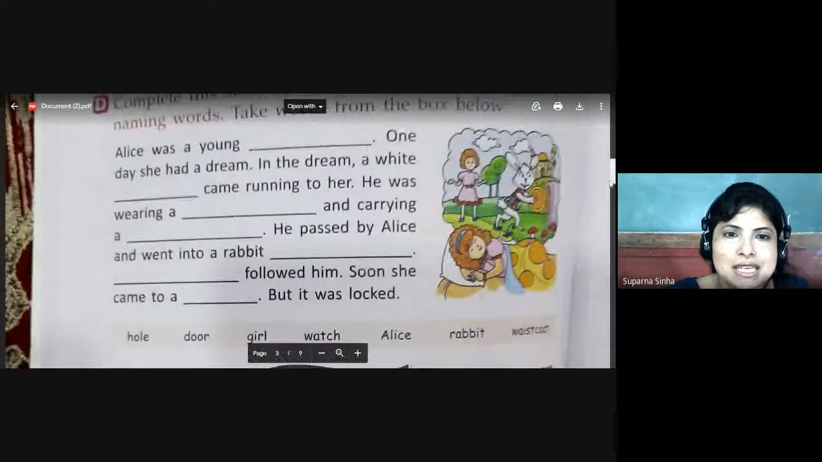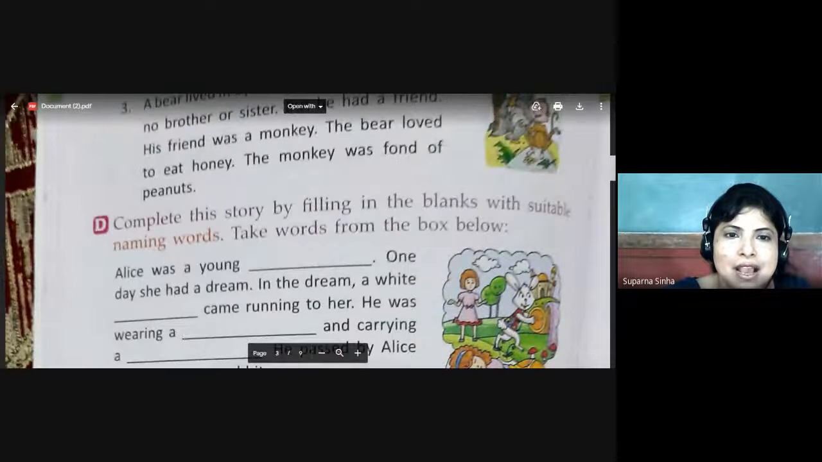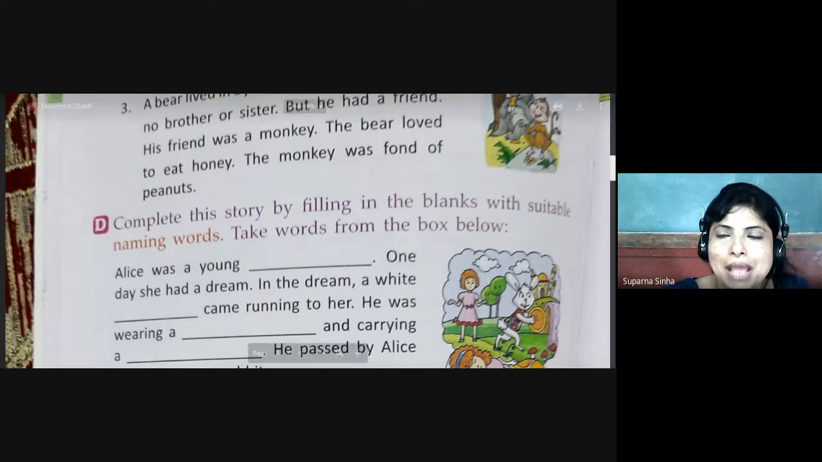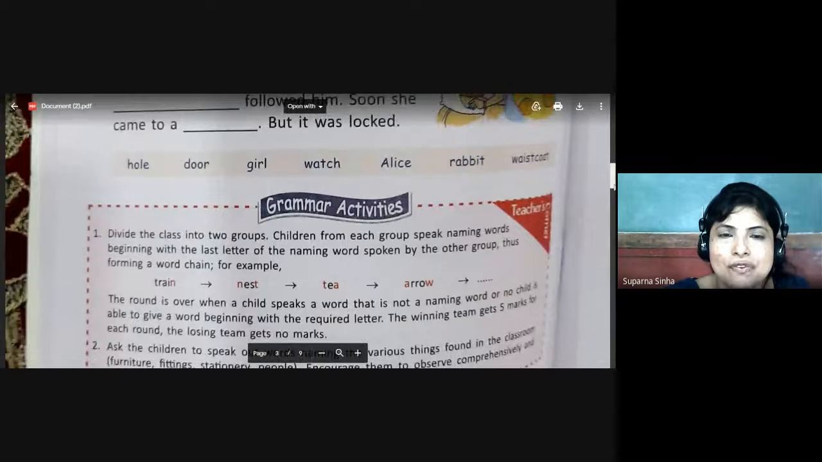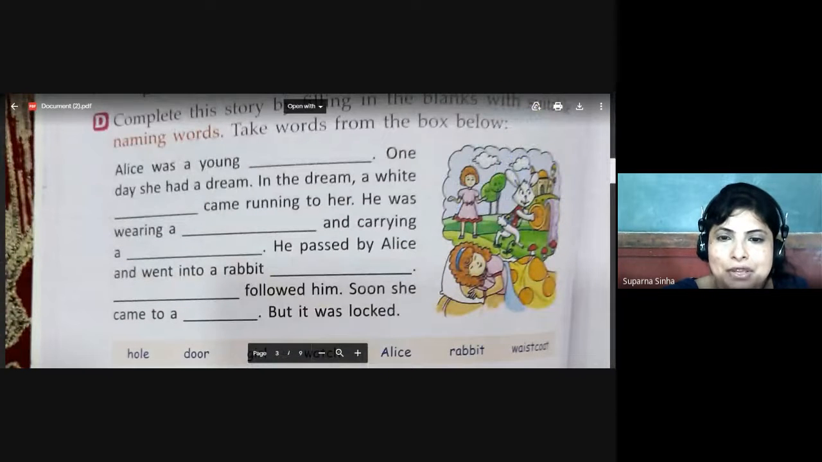Now number D. Complete the story by filling in the blanks with suitable naming words. Take words from the box below. Again, complete the story by filling the blanks with suitable naming words. Already we have a box of naming words here. We have the options here. We have to put only those here.